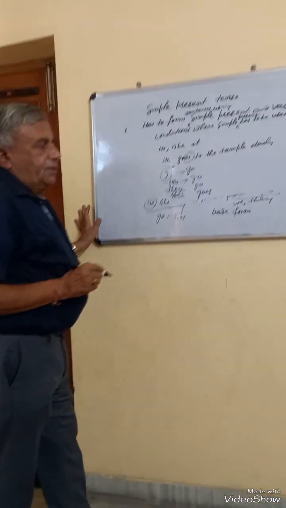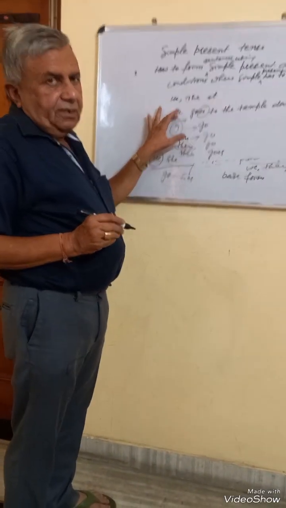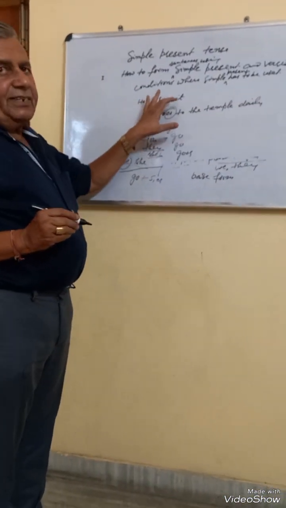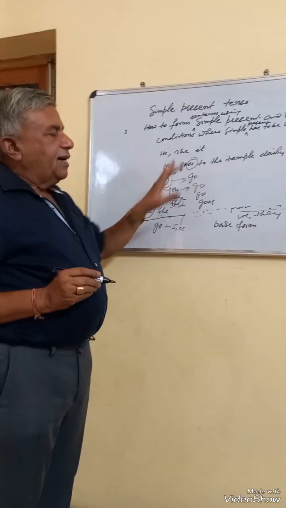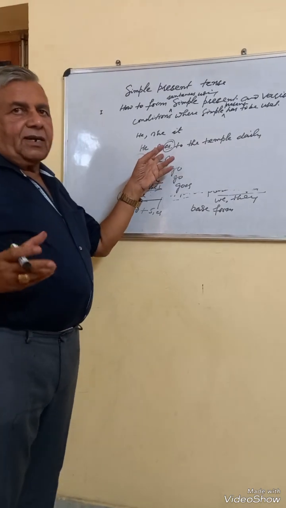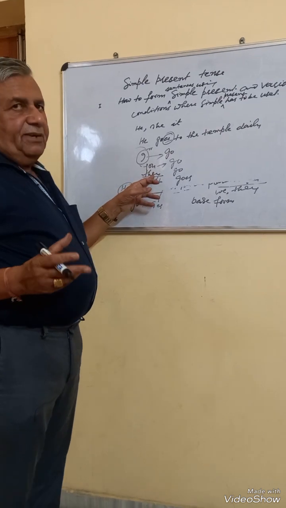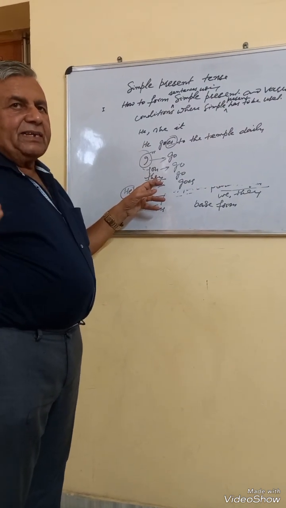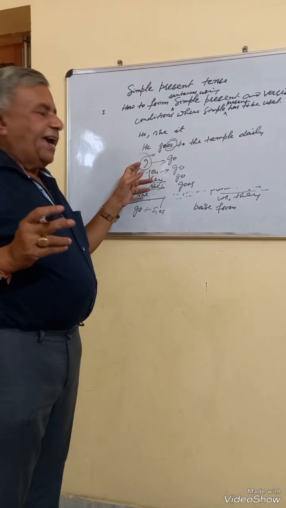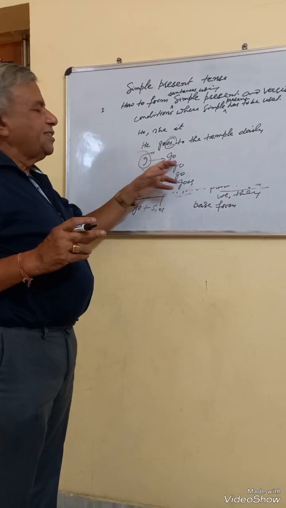So whether s or es is to be used or not to be used depends upon the subject. We must have it clearly in our mind that he, she, it, which is called the third person singular, always has s or es when the sentence is a positive one or affirmative one. But if the subject is I, you, or they, meaning plural. Any plural word is represented by they. And I and you, though they are similar, still they have only base verb. No s or es is used when I and you is the subject.